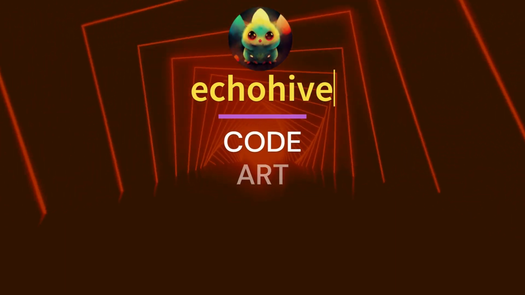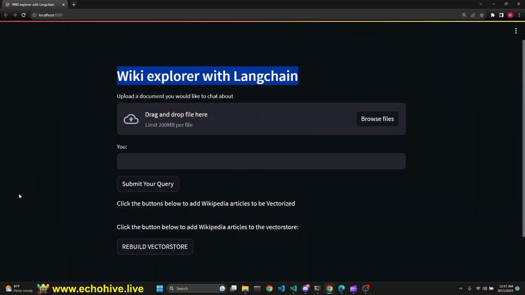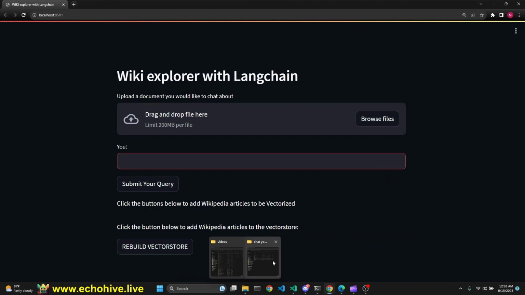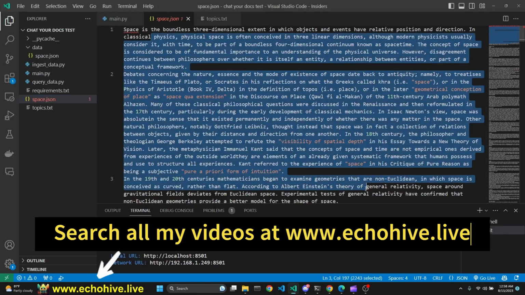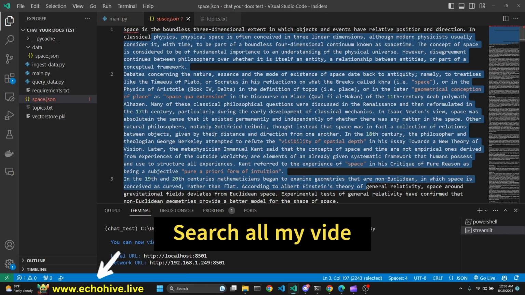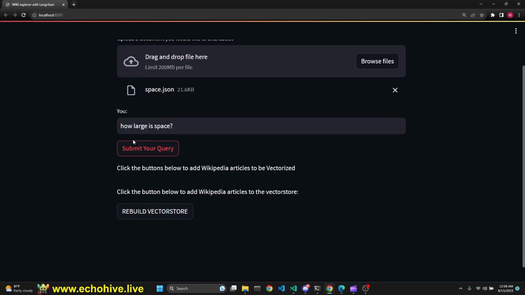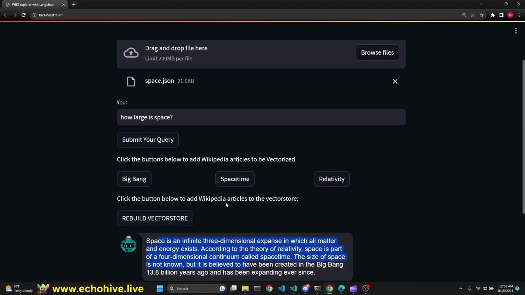This is a project I built back in February, Wiki Explorer with Langchain. I'm going to drag this space.json file, which includes the space Wikipedia article. It could have been any file really. Now we can ask questions about this file, how large is space, but not only that, once we get our answer, we also get 3 suggestions for Wikipedia articles.